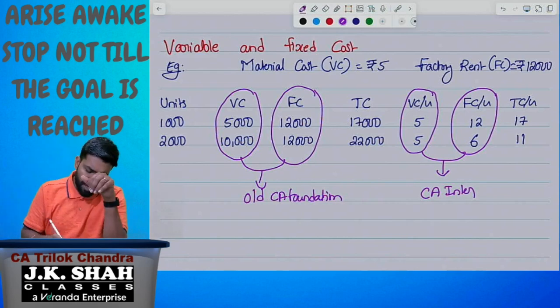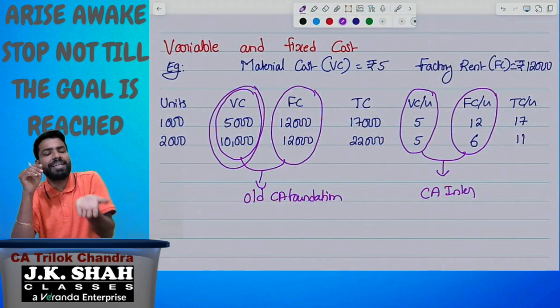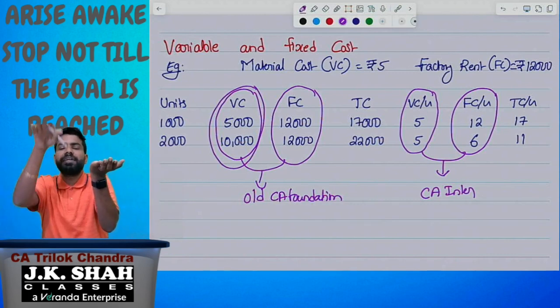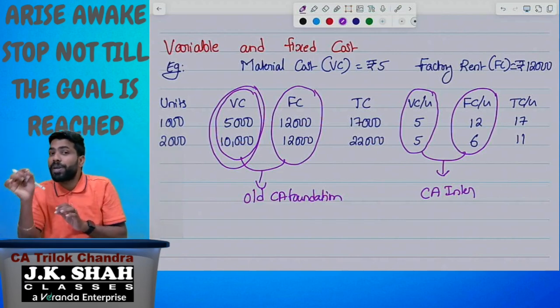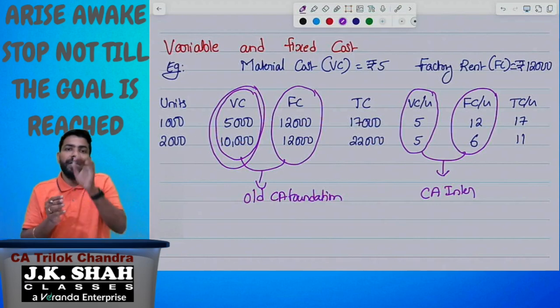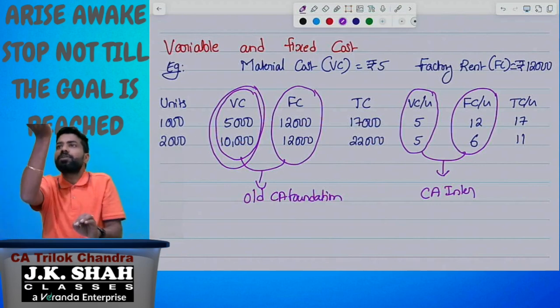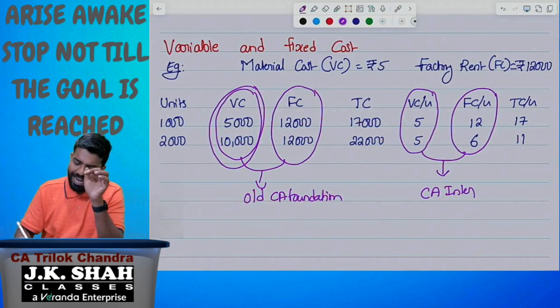Variable cost in total increases with increase in production, decreases with decrease in production. When it comes to fixed cost per unit, listen, fixed cost per unit decreases with increase in production and increases with decrease in production. Let us understand this properly.